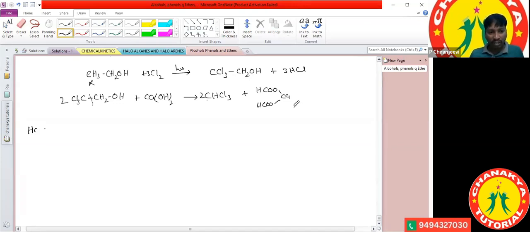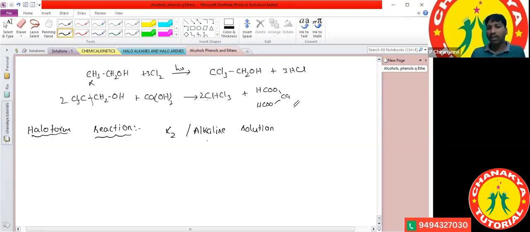Okay. Next one is the haloform reaction. So what is meant by the haloform reaction? Alcohols react with halogens in presence of alkaline solution. So they react with halogens in presence of alkaline solution. Shall we try one example? For example, again I'm taking ethanol,